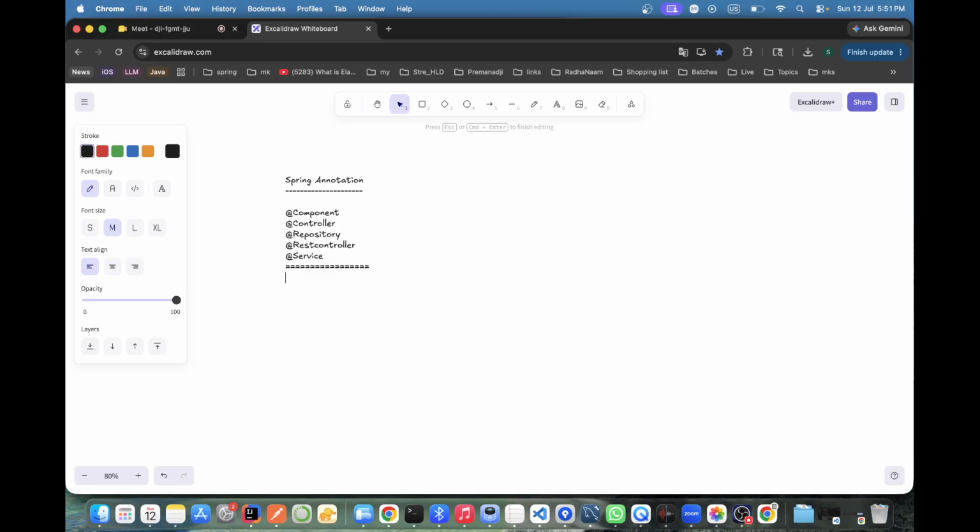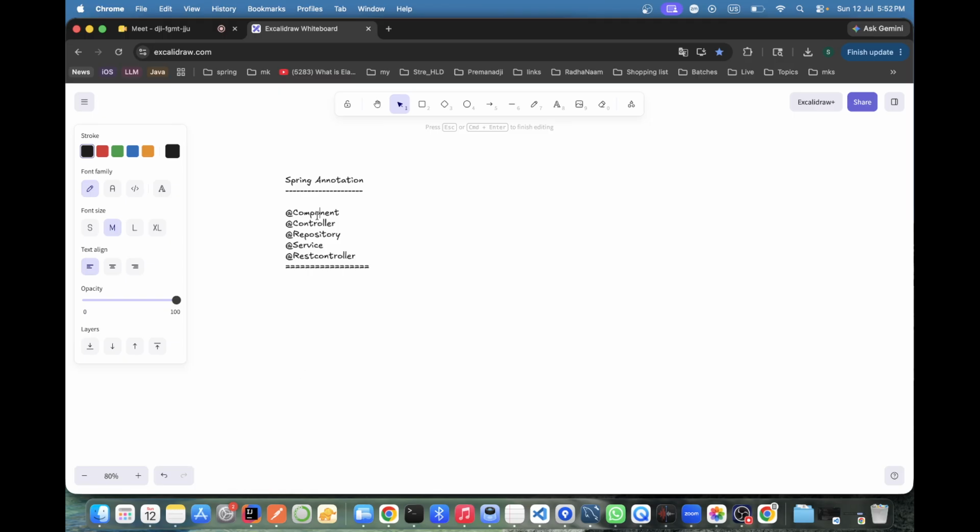These are used for creating beans, not for the REST API. Now I'll make it separate: creating beans. See, I'll go one by one.